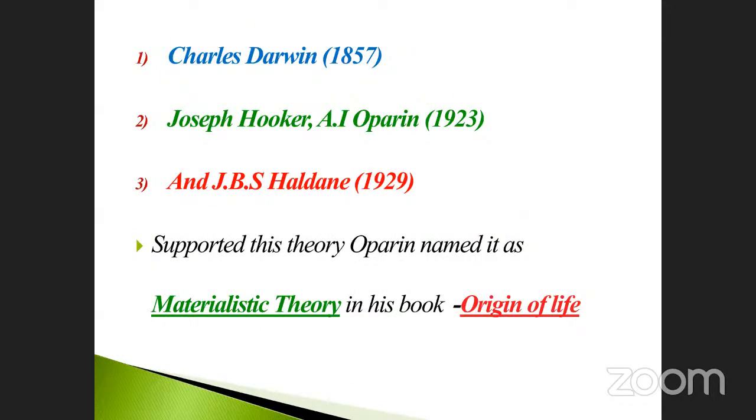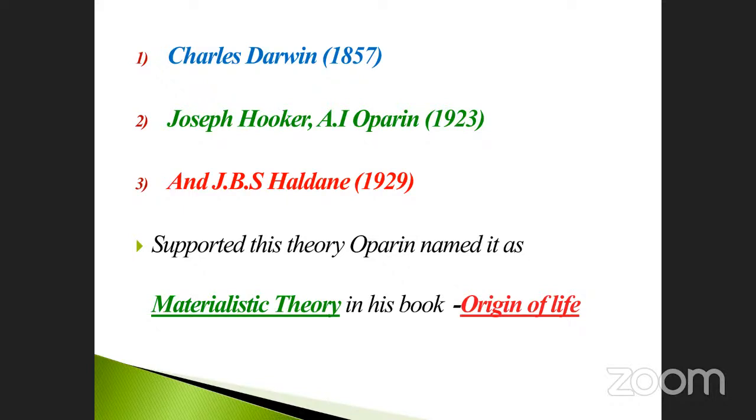See here, what are the statements given by the different scientists? Okay, the name of the scientist is Charles Darwin, 1857. Charles Darwin. How do you know this one? This scientist, what does he say? Charles Darwin, natural selection, that thing, isn't it? Are you saying? Yes, sir.